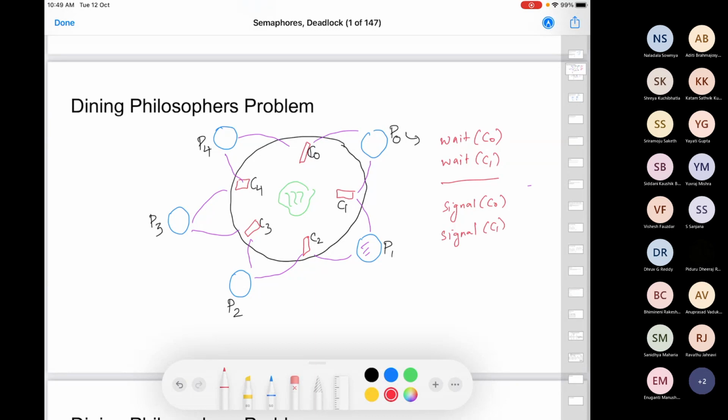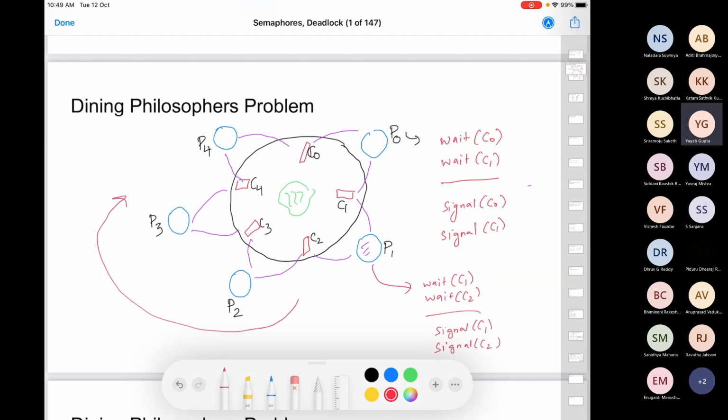P1 is going to do the same thing with C1 and C2: wait on C1, wait on C2, signal C1, signal C2. And everyone follows the same order. So P2 is applying wait on C2 and C3, P3 is applying wait on C3 and C4, P4 is applying wait on C4 and C0, right?